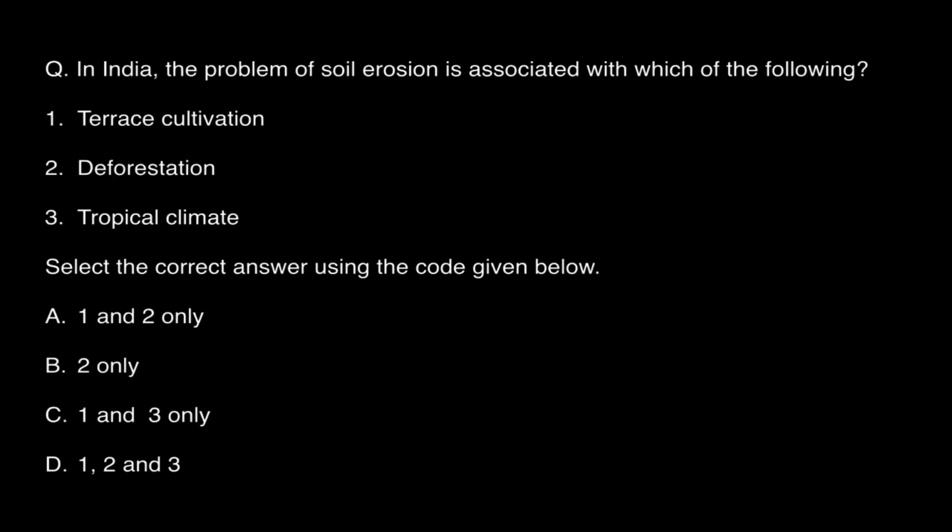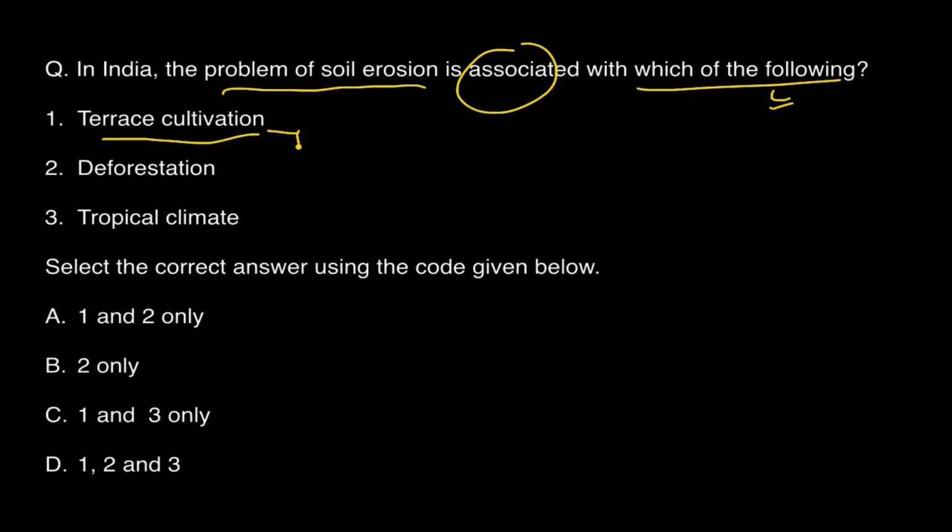Okay, now in India the problem of soil erosion is associated with which of the following? See, the term is problem, not the term soil erosion. Terrace cultivation prevents soil erosion, everyone knows that. In Mussoorie, when we were there, there was terrace cultivation. Soil used to be gripped by the plants, and hence soil erosion was prevented.